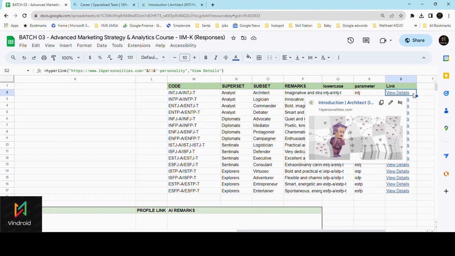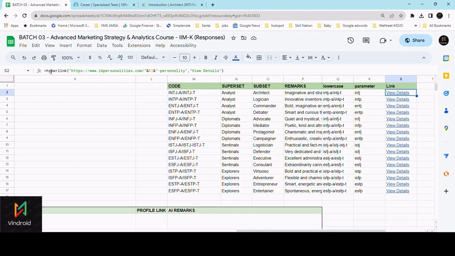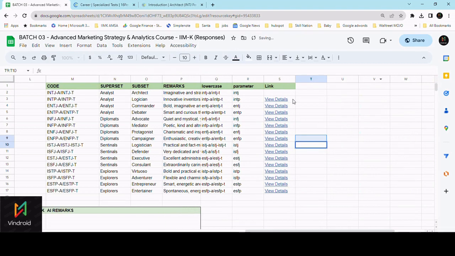From here, this particular formula, I build up the formula that will give me the link that is connected to this particular personality. So what I've done is I use the formula called hyperlink, and this is the static part. This is the dynamic part which changes as per the cell contents here, and again there is a static part. So just click on there and it will connect to the personalities.